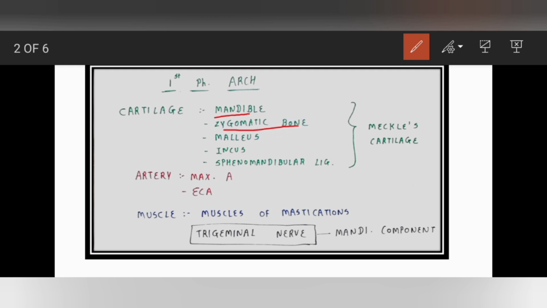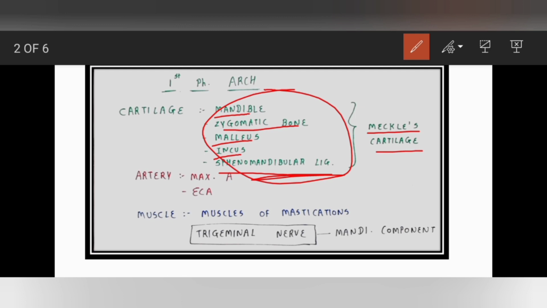Then, as it is closer to the ear, it also gives some structures to the ear, like the malleus and the incus, not the stapes. Just malleus and incus. Then the fifth one is the sphenomandibular ligament. By joining these five things, we have one separate name, which is called Meckel's cartilage. If someone asks you the components of Meckel's cartilage, you say these five: mandible, zygomatic bone, malleus, incus, and the sphenomandibular ligament.